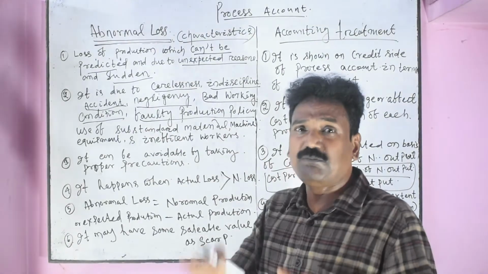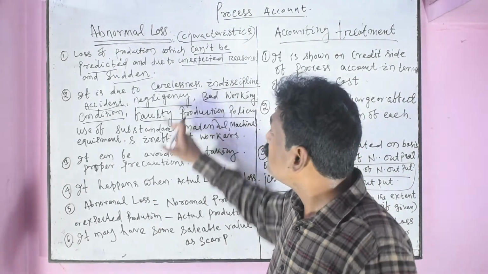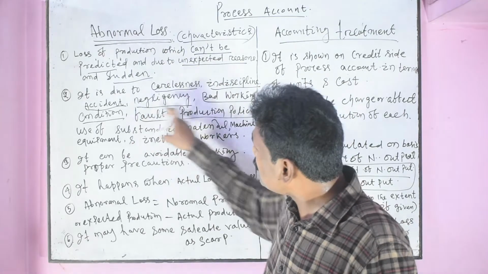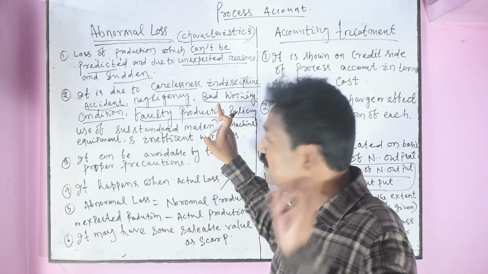Faulty production policy, management has bad production policy, that is also a cause for loss. These can be avoidable if management can take proper decision at the right time.